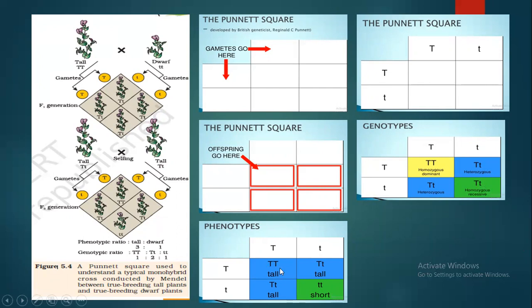Now the phenotypes. Based on the genotype, according to the law, here both the genes are tall, so of course tall will be expressed. Tall is the phenotype. Mendel said that whenever there is a heterozygous condition, any one of the alleles will be expressed. So out of capital T and small t, capital T will be expressed, so tall will be expressed. Likewise for this one. And here, small t, both genes are the same, this is a homozygous condition. Small t is coding for dwarfness, so the plant will be short or dwarf.